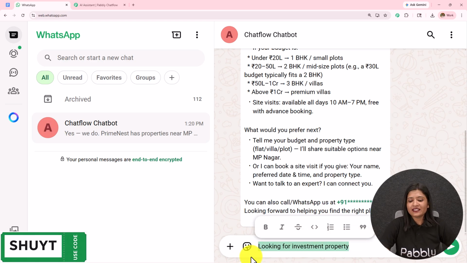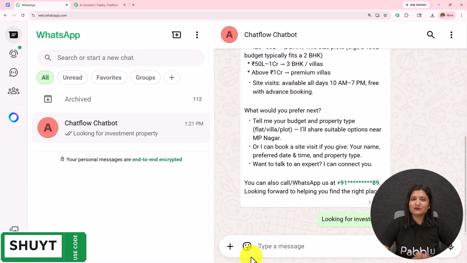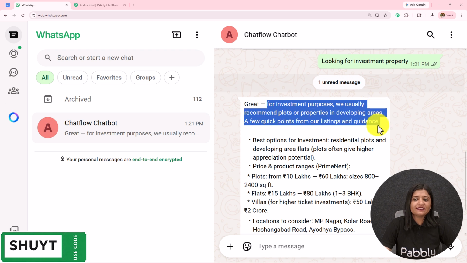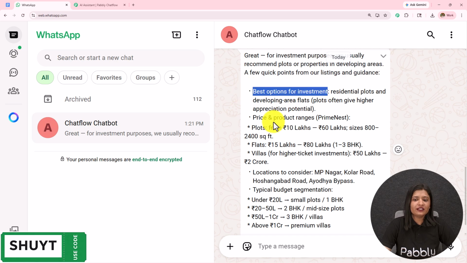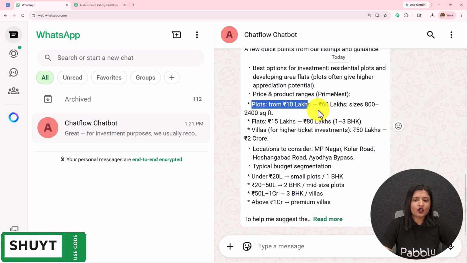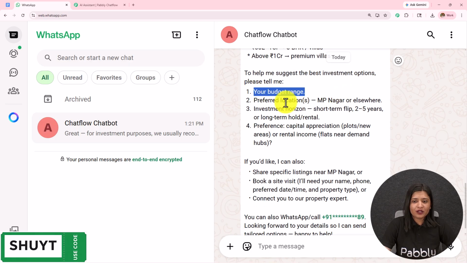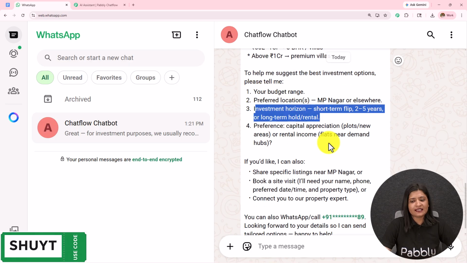Looking for investment property. I have sent this message, let's wait for the reply. So here it says, great for investment purpose. We usually recommend plots of properties in developing areas. A quick points for our listing and guidance. Best option for investment, price and product range, plots. Locations, here it has provided various locations. Your budget range, preferred location. Then it is asking these questions.